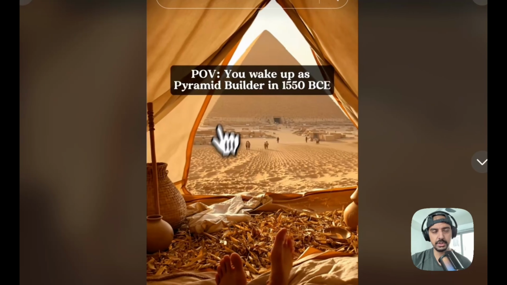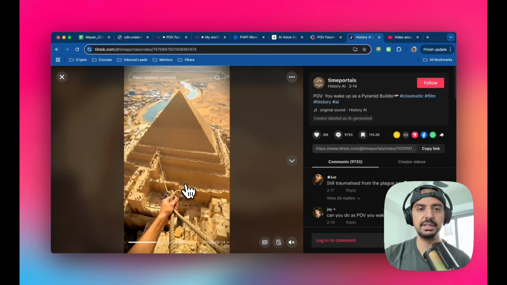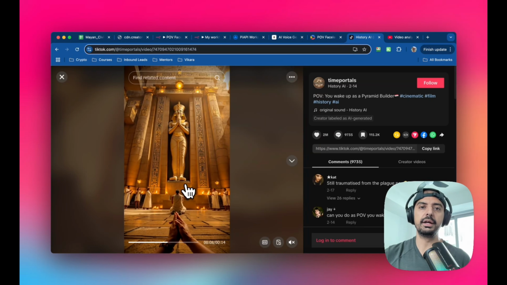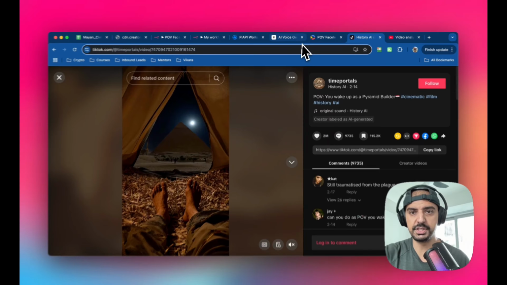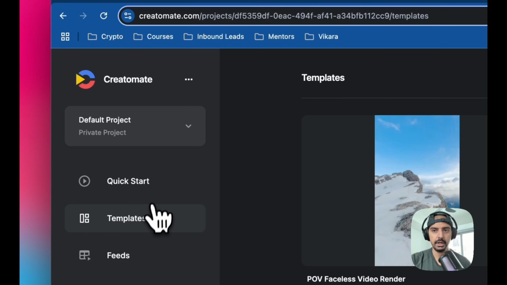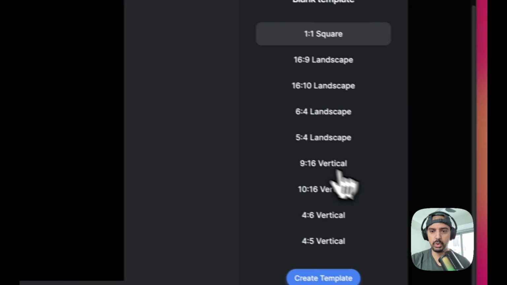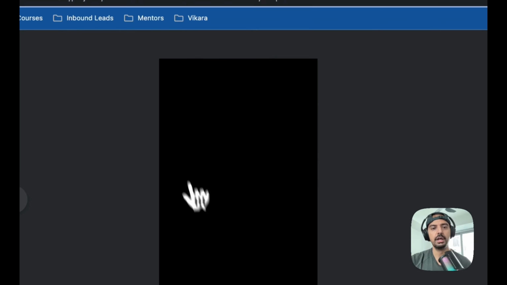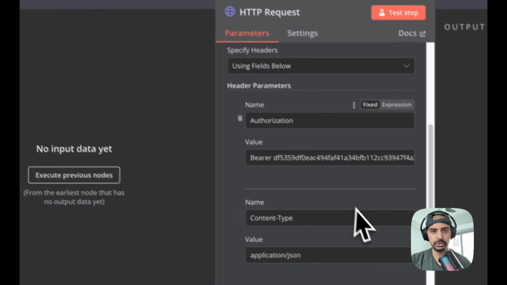So if you go back to the original that I showed you at the beginning of this video, you can see that this is 14 seconds, right? So he's taken basically 2 or 3 second clips and just kind of merged them together, right? And that's effectively what this is doing. So if you build something like this, it's quite straightforward. If you just go to templates, new, and then start from scratch here, right? It's pretty straightforward. And then the dimensions you want is 9:16 vertical, right? This is the TikTok Reels, Instagram Reels, or YouTube Shorts dimensions. Okay, just bear that in mind. And then that's it. You're good to go.